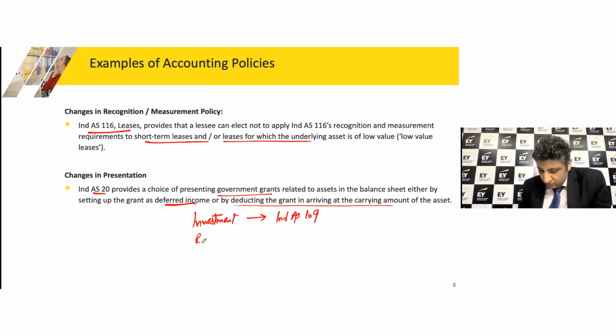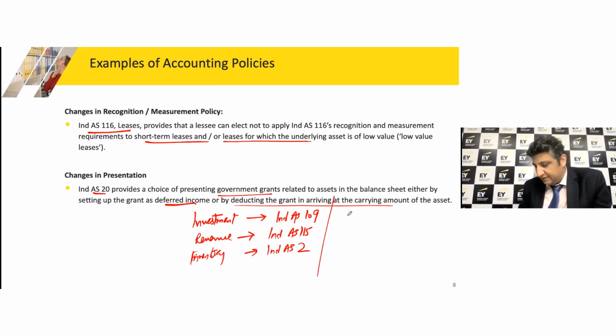You may also look at the policy choice with respect to revenue recognition. So Ind AS 115 would address that, right? We talked, of course, about Ind AS 2 specifically, where we look at inventories valuation. So let's put it here.